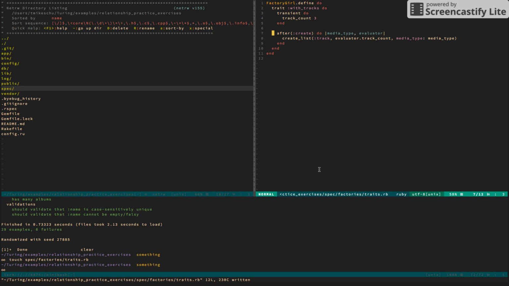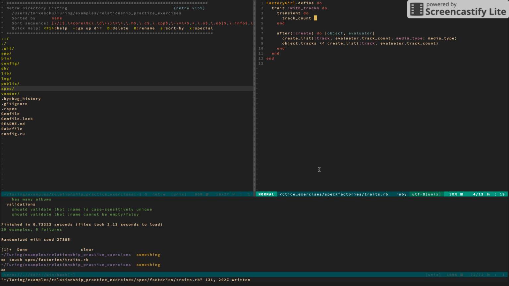So media type will actually become object, this is by default. And instead of creating a list, we want to just take the object's tracks and shovel in a create list of tracks. And let's say evaluator track count.